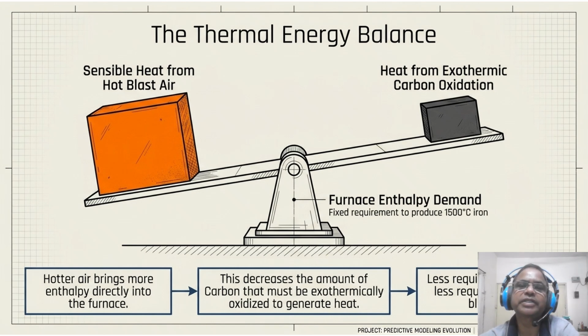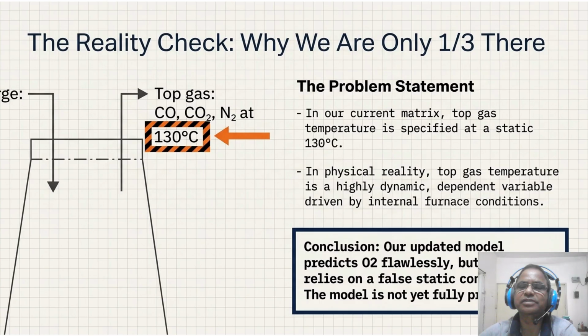However, we must acknowledge the current limitation of this model. That is our next slide, which is talking about the reality check, why we are only one third of the way there. Look at the top gas temperature.